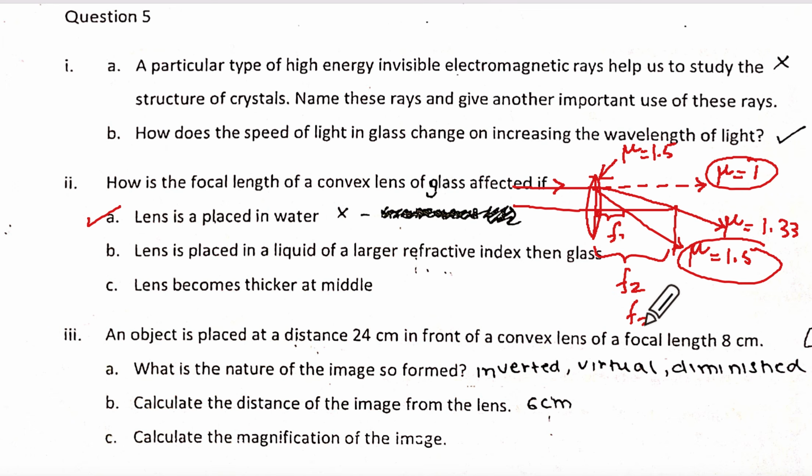What do you see? F2 is greater than F1. When the lens is placed in a liquid with a larger refractive index than glass, it is going to turn like this.